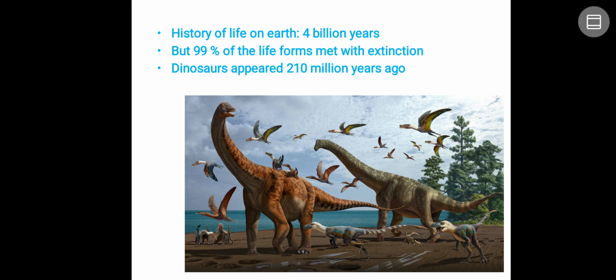If you see the history of life on the earth, it evolved around 4 billion years ago. But 99% of the life forms met with extinction. Whatever animals or organisms evolved some million years ago, they are extinct now; currently they are not there on the earth. Take one of the best examples, the dinosaurs, which appeared around 200 or 210 million years ago, but currently they are not there on the earth.